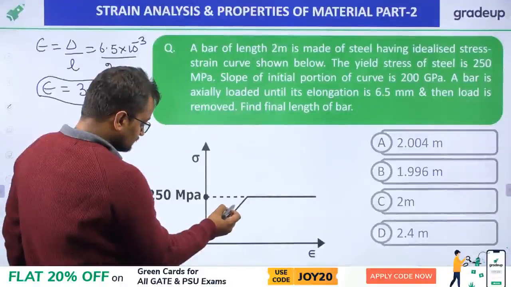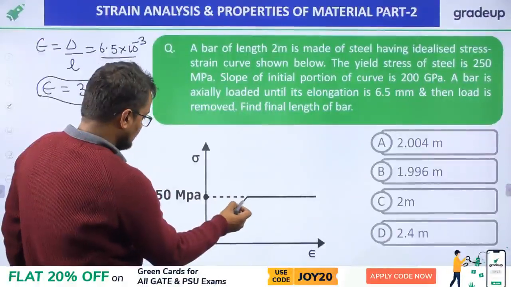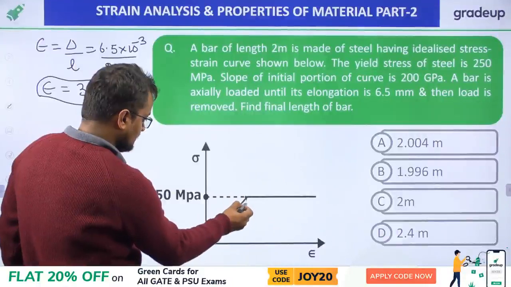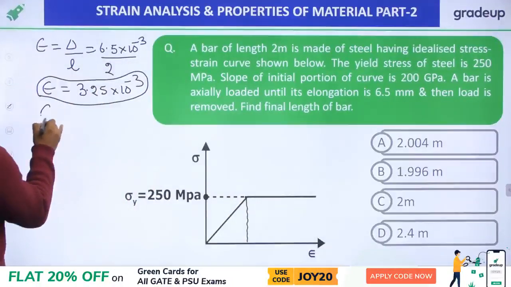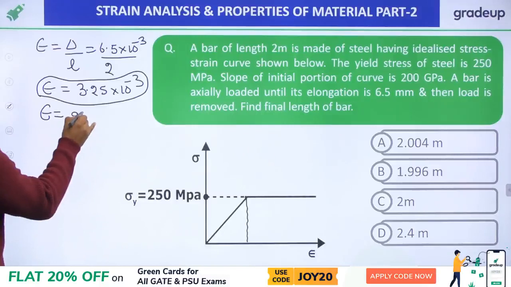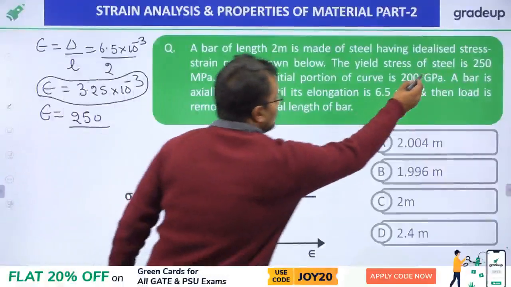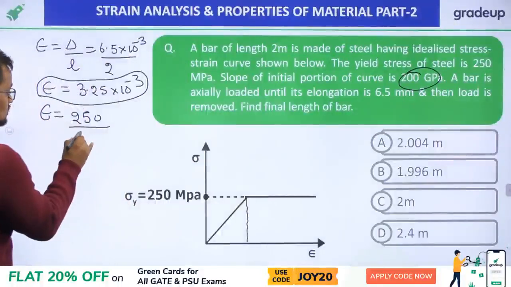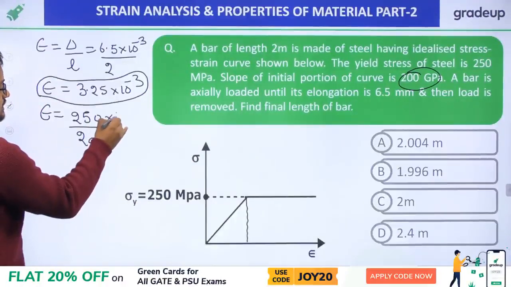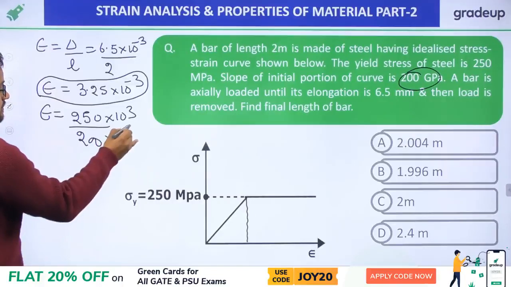Now let us find the strain here. Strain is stress by Young's modulus. So stress is 250 megapascal, that is 250 into 10 power 3, by Young's modulus, which is given as 200 gigapascal, that is 200 into 10 power 6.